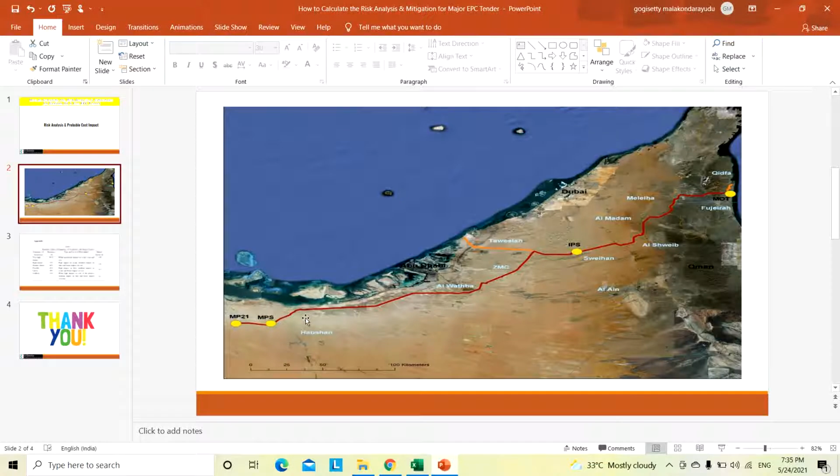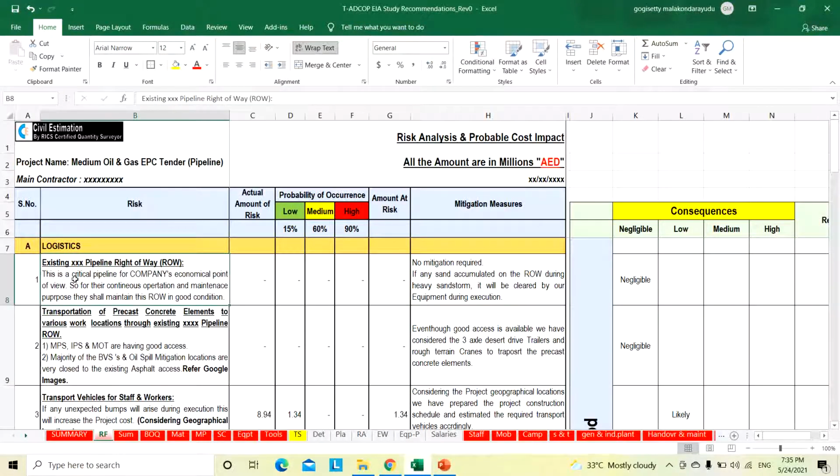After reading the scope of work, and during the pre-bid technical clarification meeting and site visits, we came to know from the client that this is a critical pipeline for the company. They have engaged one team to do regular maintenance on the entire pipeline. That is why it is a critical pipeline from the company's economic point of view.